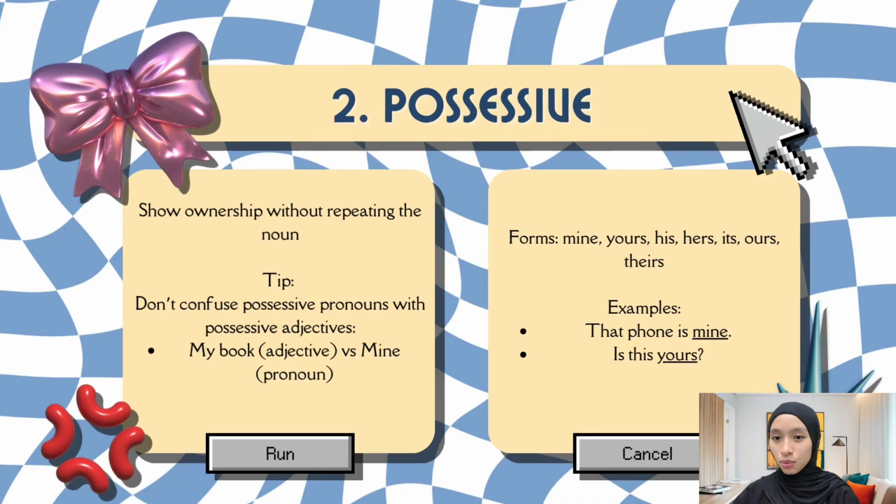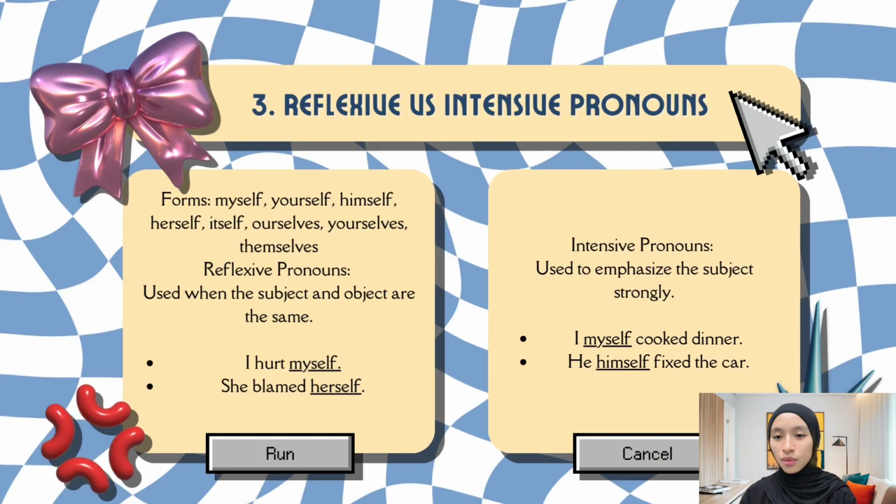From ownership, we now move to reflexive pronouns which reflect the action back to the subject. Reflexive pronouns show that the subject and object are the same person. Examples are myself, yourself, himself, herself, itself, ourselves, yourselves, and themselves. For instance, she blamed herself.